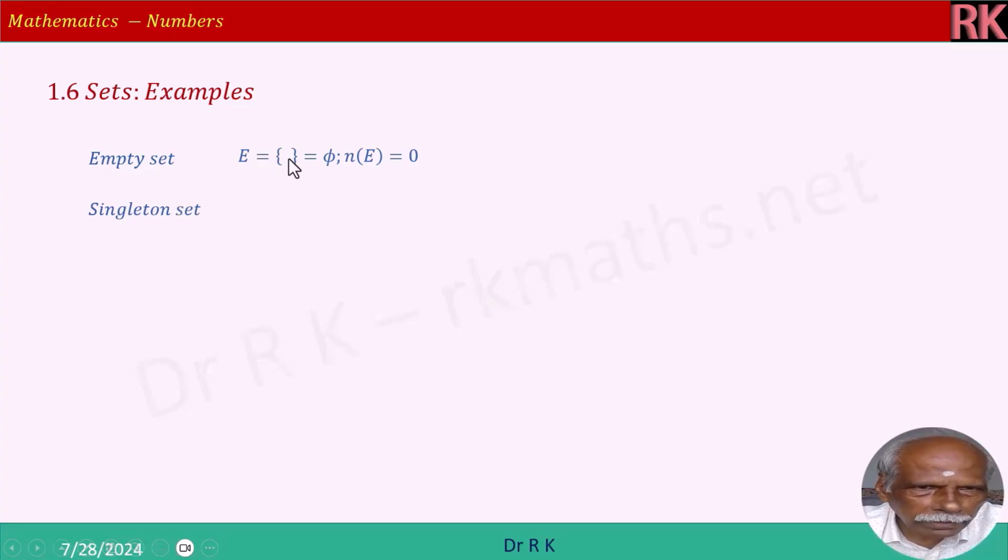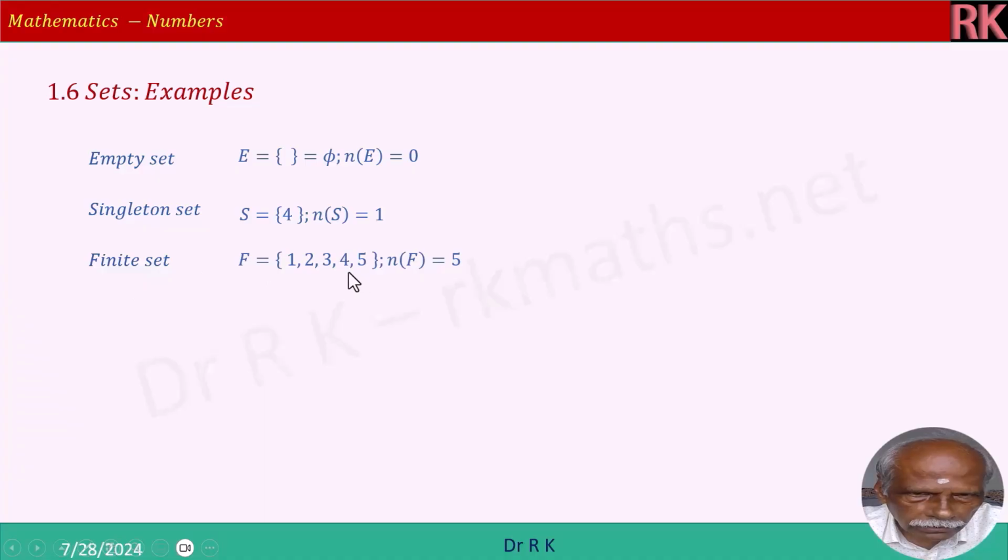Singleton means there is one element there. Please note, empty set is not a singleton. So S = {4} means number of elements in set S is 1, that is only one element, 4, is there. Finite set is when we can count the number of elements. So here number of elements in set F is 5. Infinite set means we cannot count the elements. N = {1, 2, 3, ...} goes on, all the natural numbers. The number of natural numbers we do not know, so it is infinity.